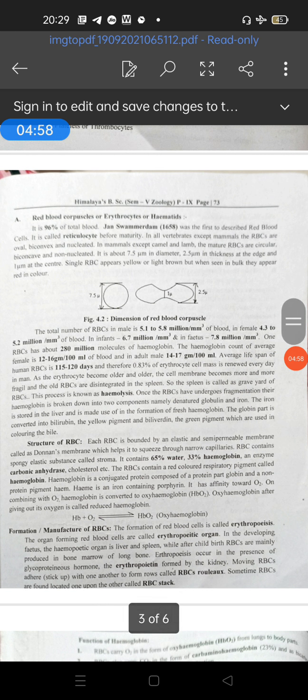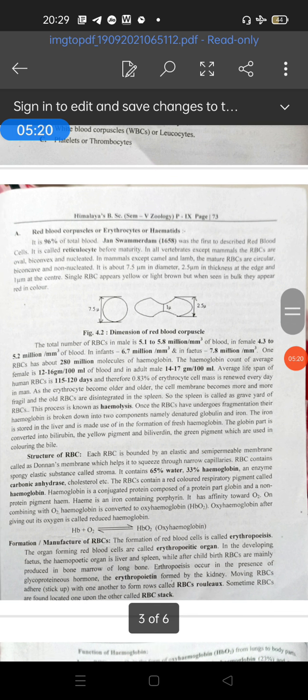After 120 days, RBCs die, and from the dead RBCs a yellow colored pigment, urochrome, is produced, and the yellow color of urine is due to urochrome. The lifespan of RBCs is about 120 days. After that the RBC is dead, and dead RBCs produce the yellow pigment urochrome, and our urine has yellow color because of urochrome.